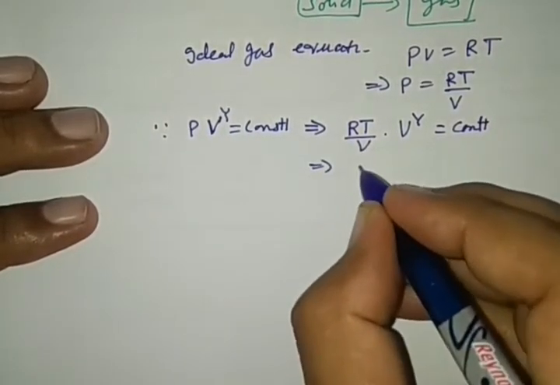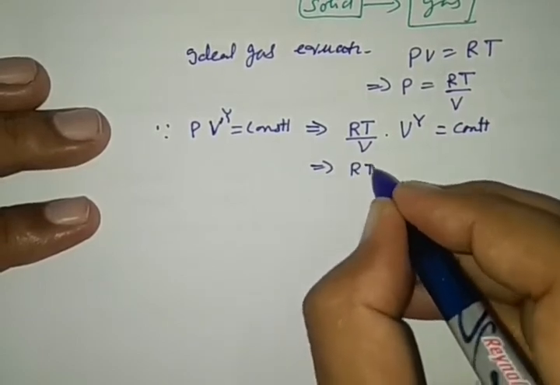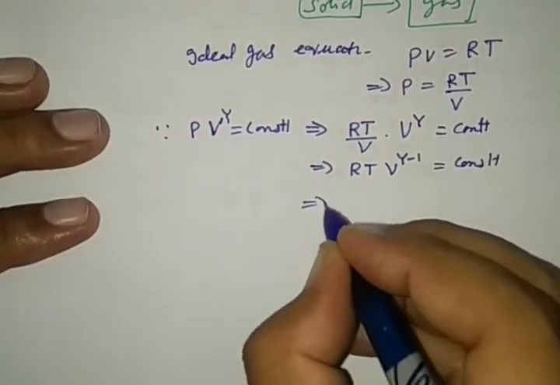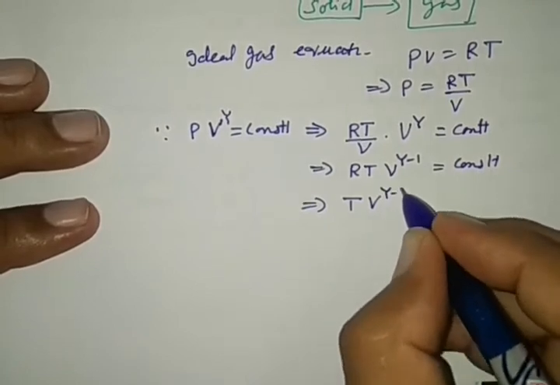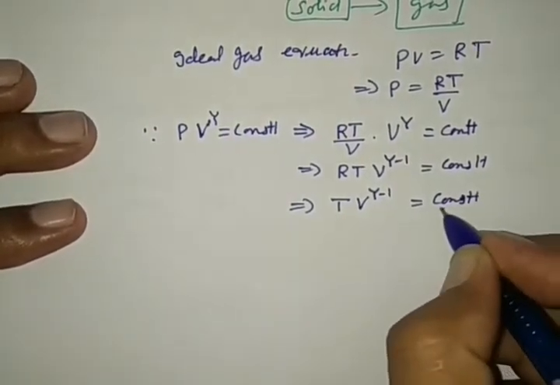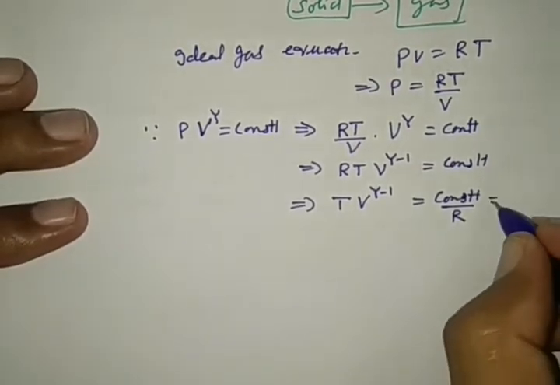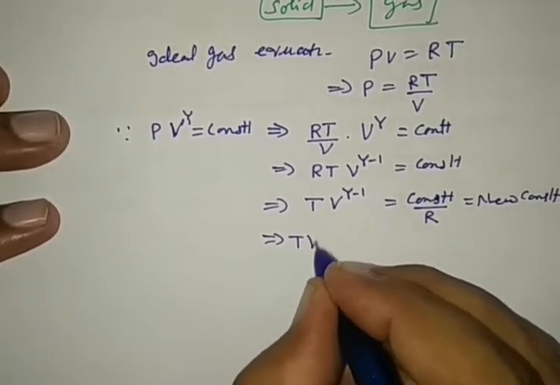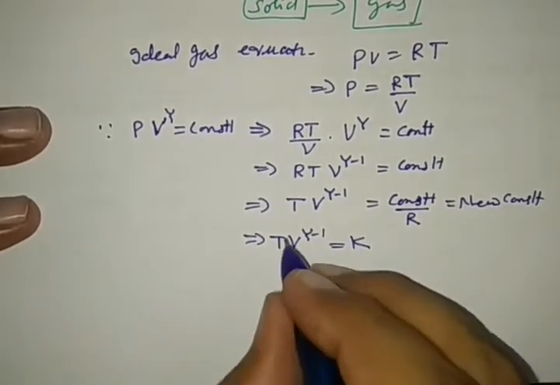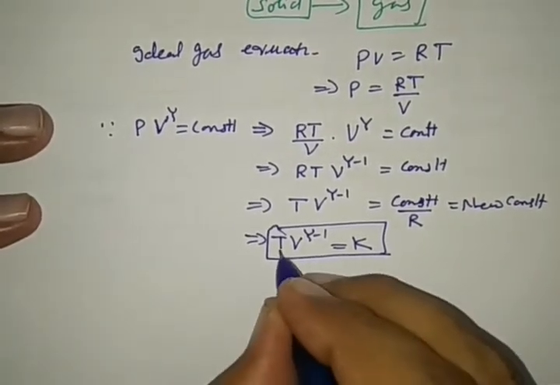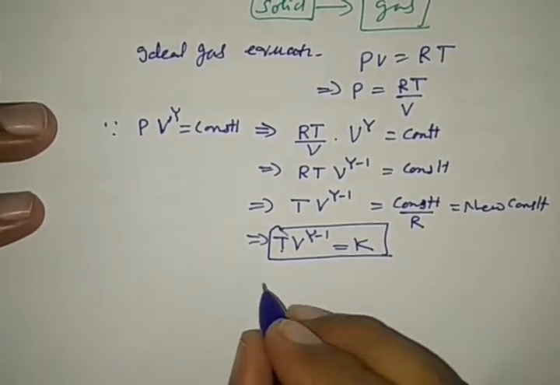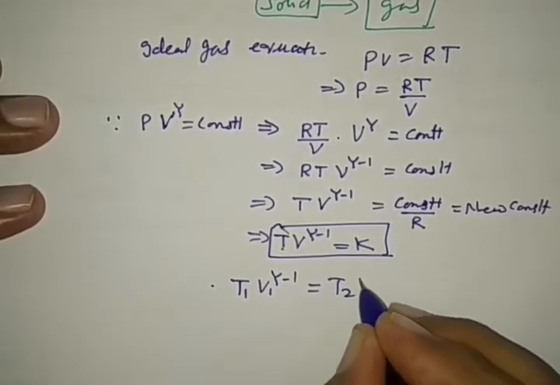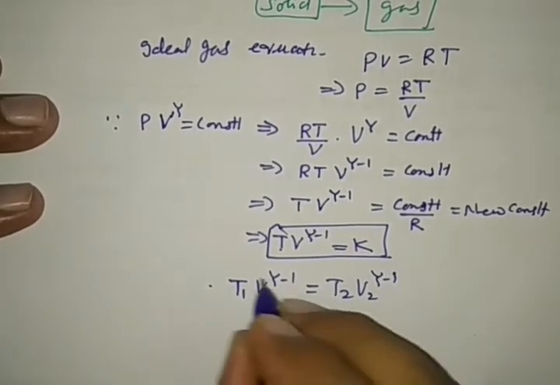It can be written as RT V to the power gamma minus 1 is equal to constant, or T V to the power gamma minus 1 is equal to constant by universal gas constant is equal to new constant, or we may write T V to the power gamma minus 1 is equal to constant K. This is a Poisson ratio in terms of temperature and volume, and it can also be written as T1 V1 to the power gamma minus 1 is equal to T2 V2 to the power gamma minus 1.